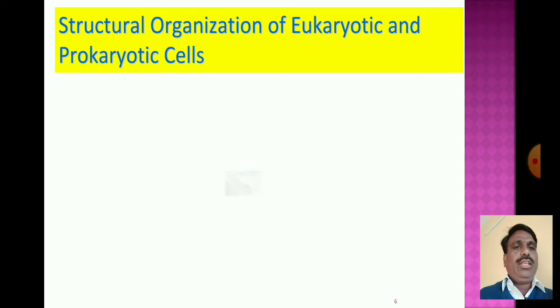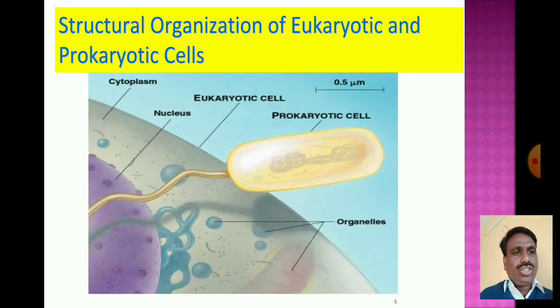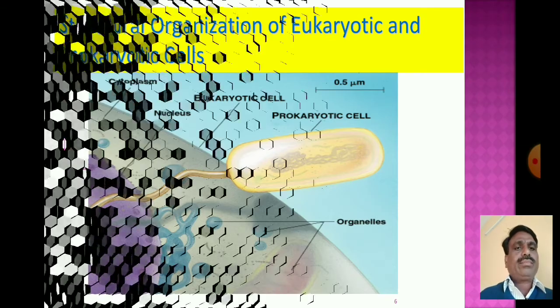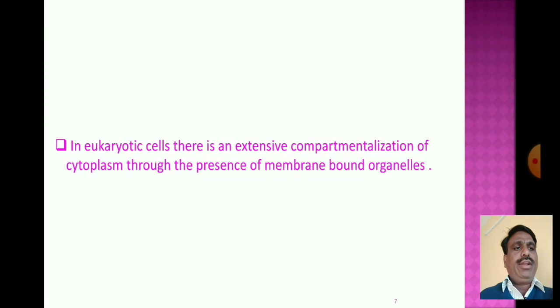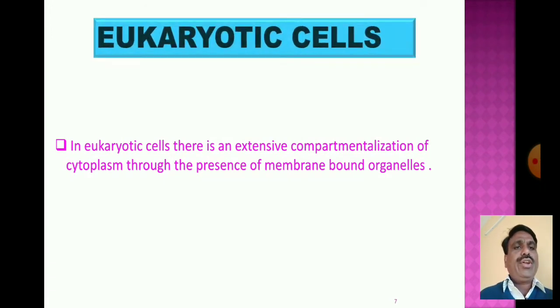Now, in the structural organization of the eukaryotic and prokaryotic cell, eukaryotic cells have a nucleus, while prokaryotic cells do not have a nucleus. Then, in the structural organization, as compared in size and shape, the bacterial cell is a very small cell as compared to the eukaryotic cell.